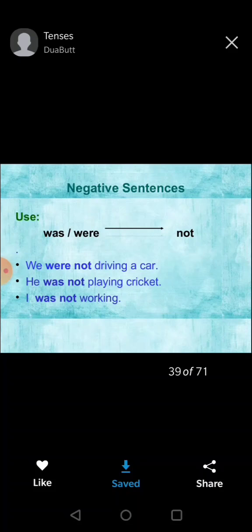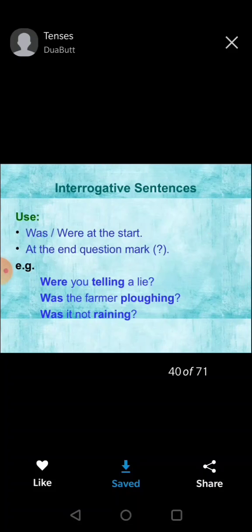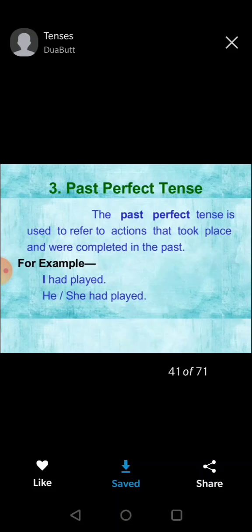For making negative sentences, we just use not. We were not driving a car, he was not playing cricket, I was not working. For making it an interrogative sentence, we put the helping verb was or were at first and we put a question mark. When were you telling a lie? Was the farmer plowing? Was it not raining? So this way we make it interrogative.